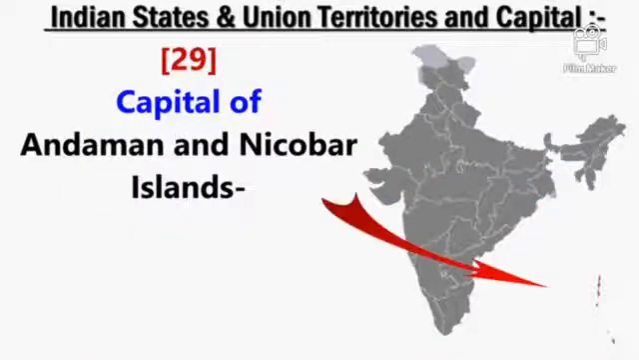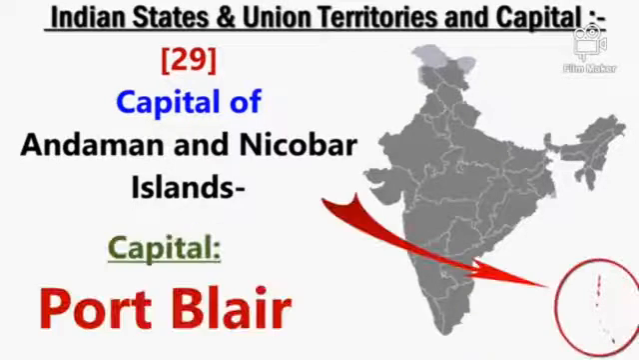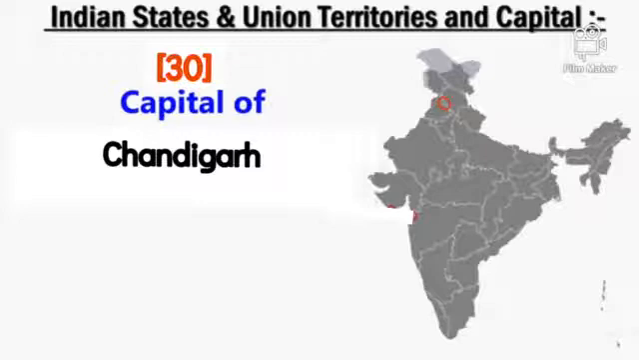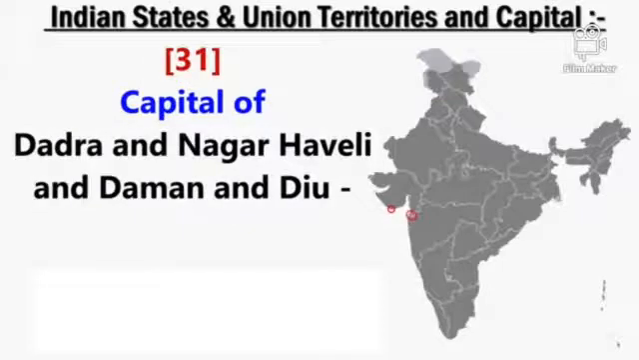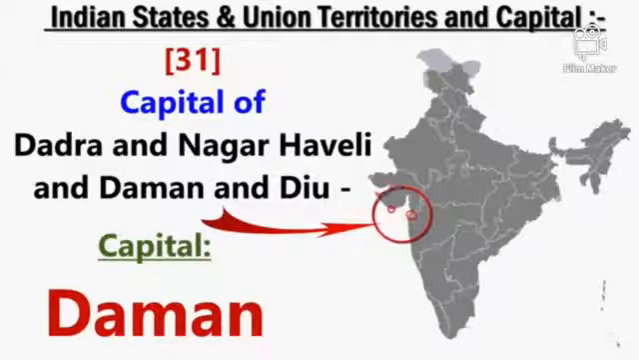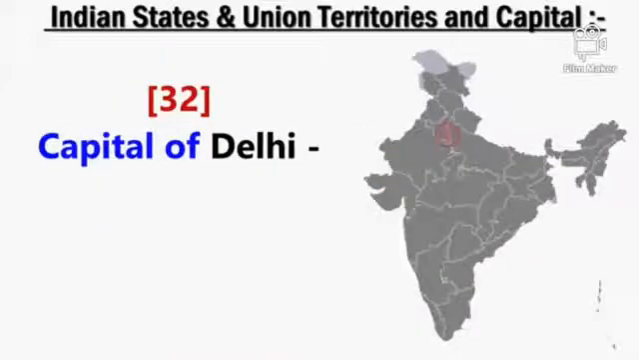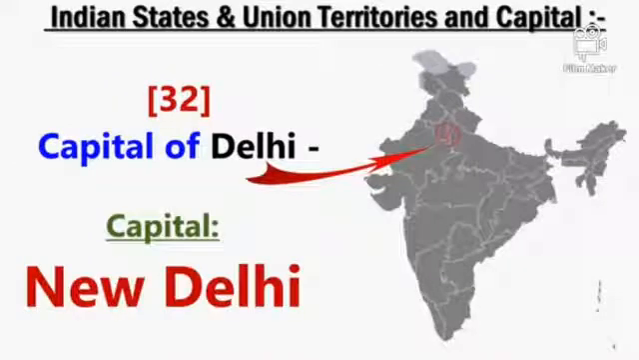Union territories and its capital. Andaman and Nicobar Islands. Its capital is Port Blair. Chandigarh. Its capital is Chandigarh. Chandigarh is a union territory and the capital of 2 states, that is Punjab and Haryana. Dadra and Nagar Haveli and Daman and Diu. Its capital is Daman. Since 2020, the Union Territory Daman and Diu, Dadra and Nagar Haveli have become a single union territory. Delhi. Its capital is New Delhi.